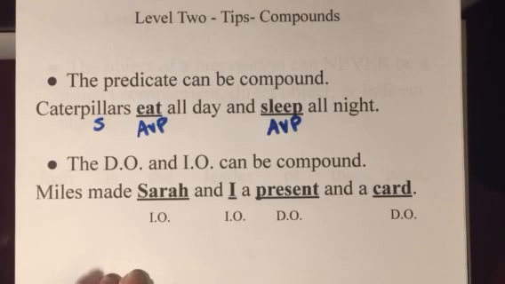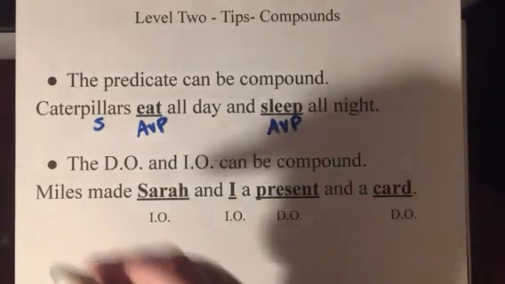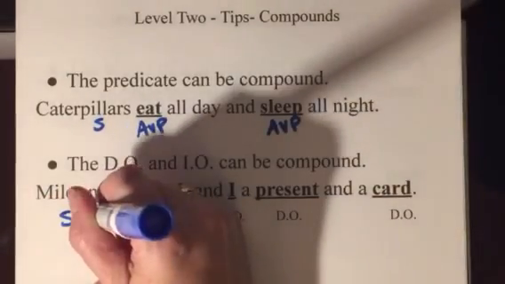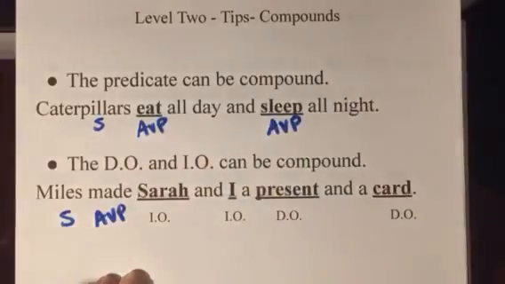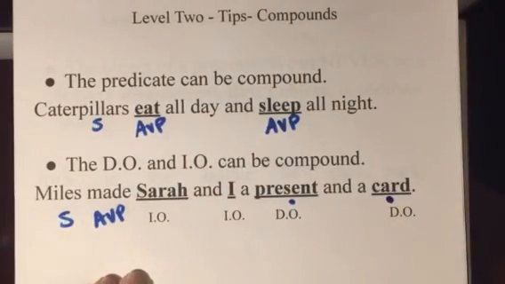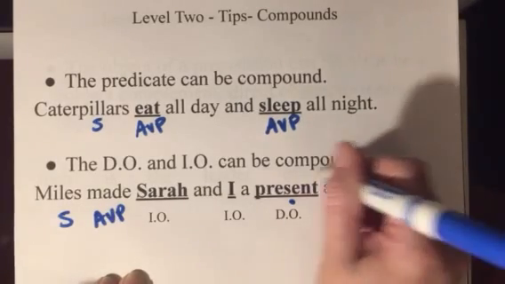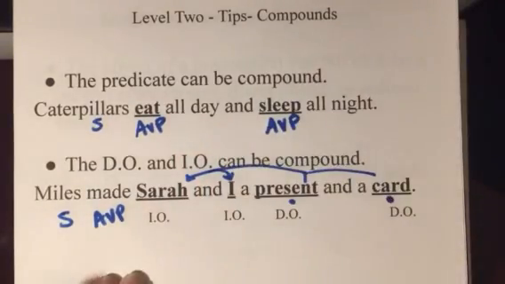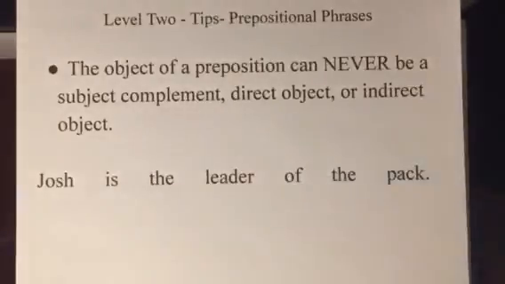And the same way, direct objects and indirect objects can also be compound. So in the sentence, Miles made Sarah and I a present and a card. How nice. Miles is the subject of the sentence. Made is the AVP. And we see, what did Miles make? A present and a card. Therefore, that's the direct object. For whom did he make those things? Both of those things, for Sarah and I. So those can be compound as well.